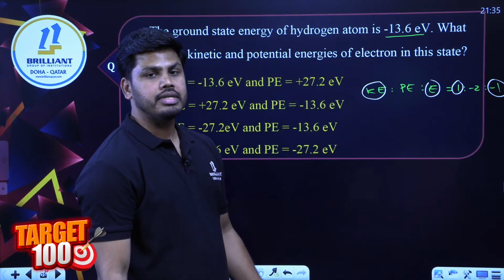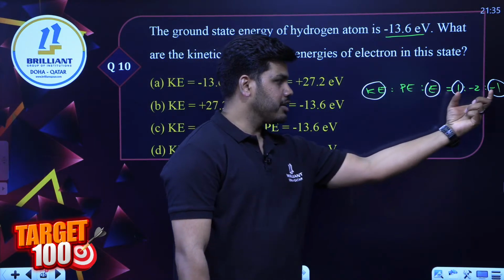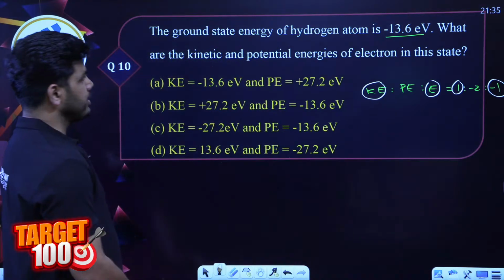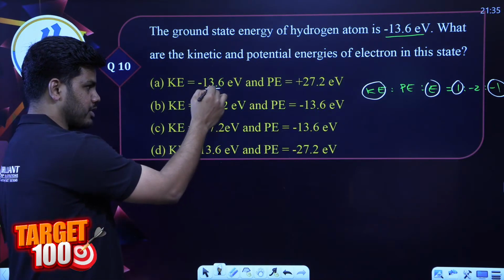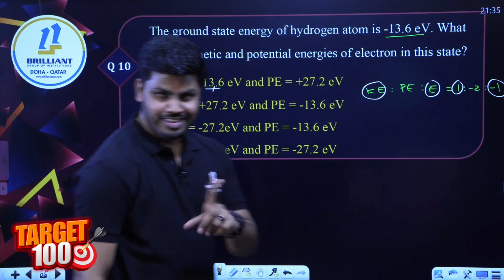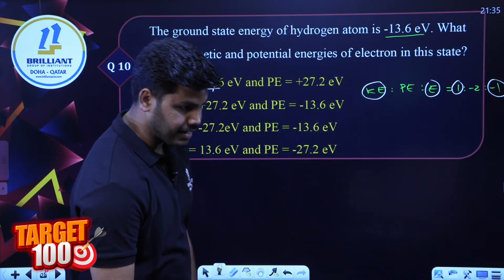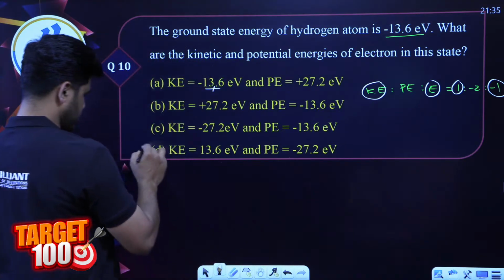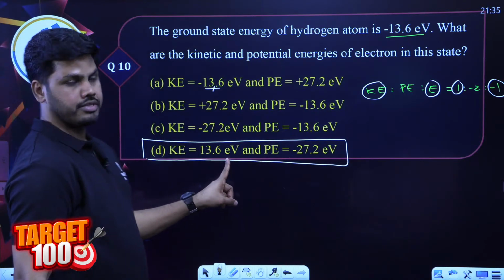So your total energy is minus 13.6, correct? So your kinetic energy should be just positive of that. Check the options. We get kinetic energy minus 13.6 in one option, but that is not the correct answer because it should not be negative. Total energy is minus 13.6. So which option is correct? Almost all of you except 1 or 2 got it wrong. Option D, kinetic energy should be plus 13.6 electron volt.